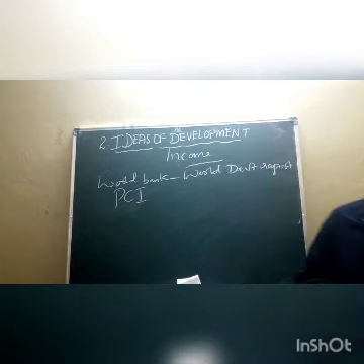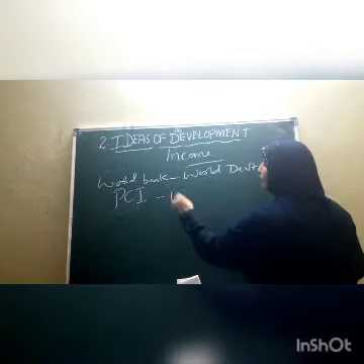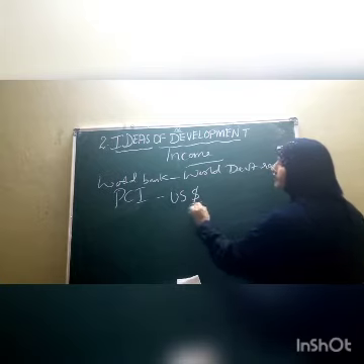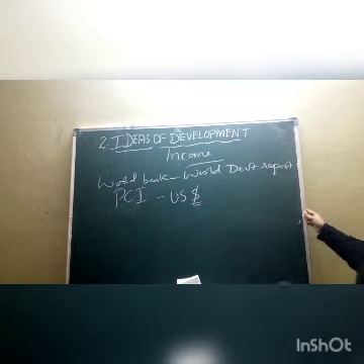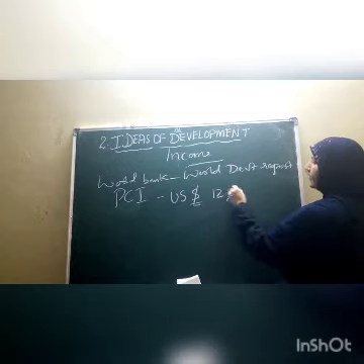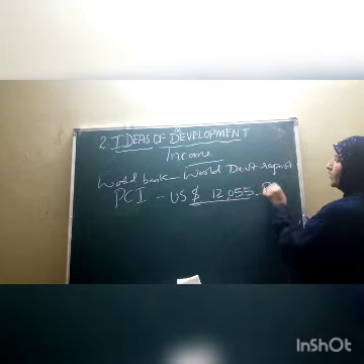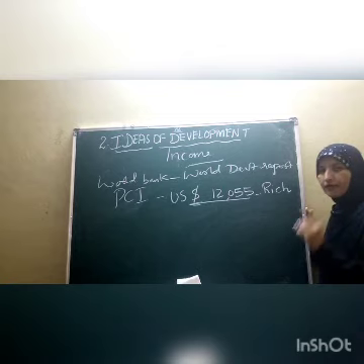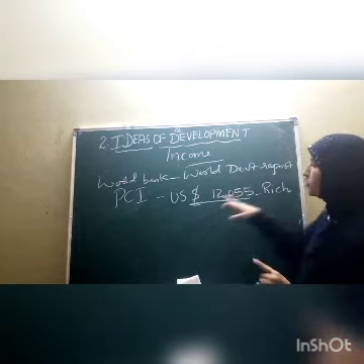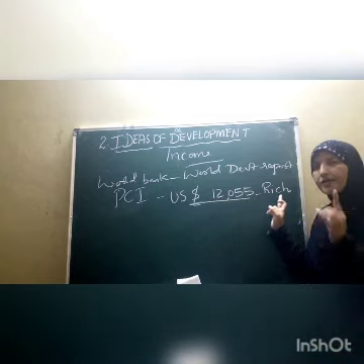So what did the World Bank do, children? The World Bank took countries and classified them by the US dollar they earn. This is the symbol of dollar, children. The countries whose per capita income is $12,055 or more are called rich countries of the world.